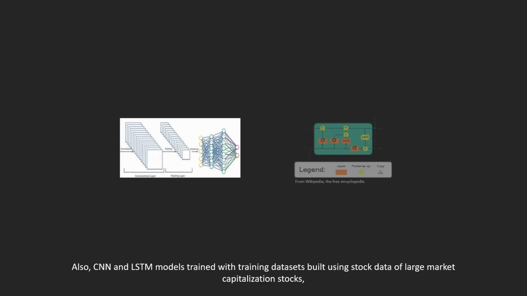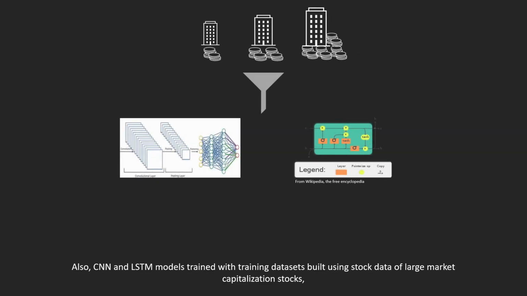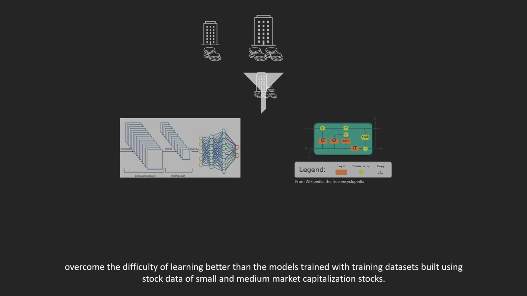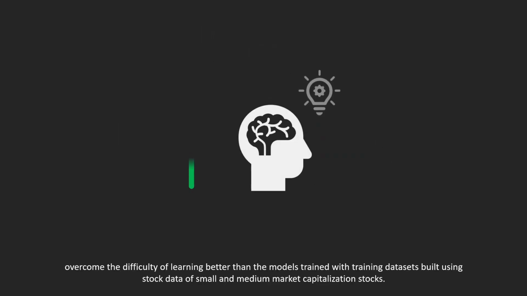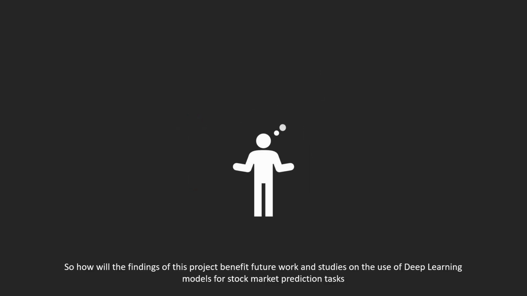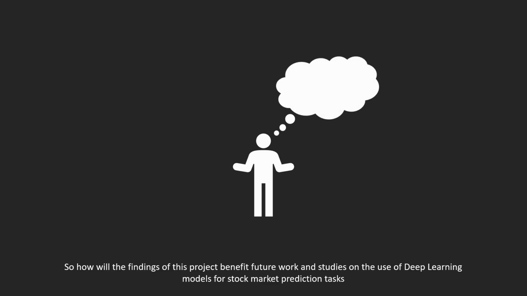Also, CNN and LSTM models trained with a training dataset built using stock data of large market capitalization stocks overcome the difficulty of learning better than the models trained with a training dataset built using stock data of small and medium market capitalization stocks. Now, you may be wondering, so how will the findings of this project benefit future work and studies on the use of deep learning models for stock market prediction tasks?